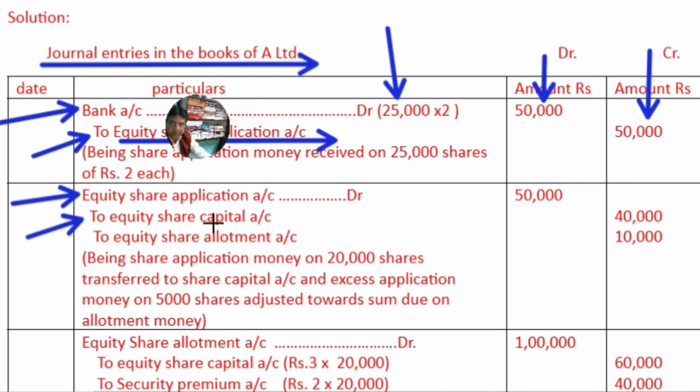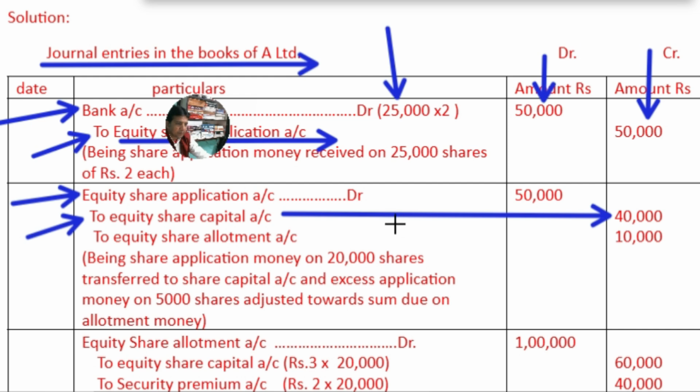It is to be noted very carefully that the company has issued 20,000 shares, and on 20,000 shares application money of rupees 2 each, 40,000 shall be transferred to equity share capital. The company will transfer only 20,000 shares' application money to the equity share capital account, and any excess amount shall either be refunded to the respective shareholders or transferred to the allotment account.